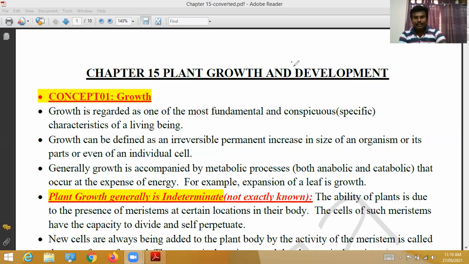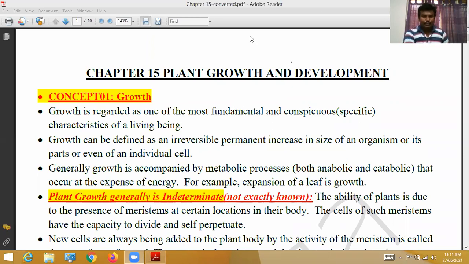While the plant is growing and developing, a number of factors and hormones take action to increase effective plant growth and development. All the things involved in the growth and development of the plant, we will discuss extensively in this chapter. So first of all, what is exact growth? They have given a definition. Let's see that.